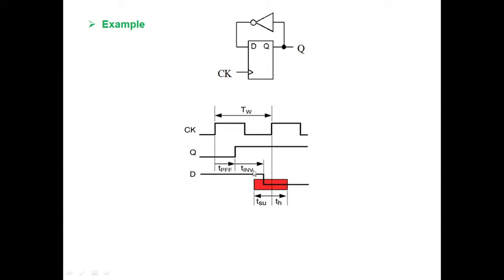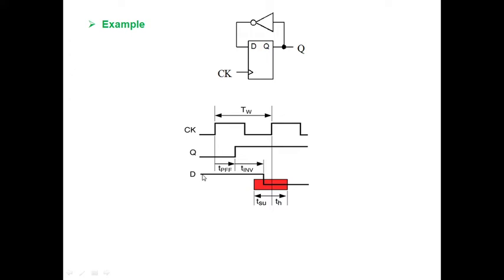The inverter also contributes some delay, such that D will have an event after the addition of the propagation delay offered by the inverter.